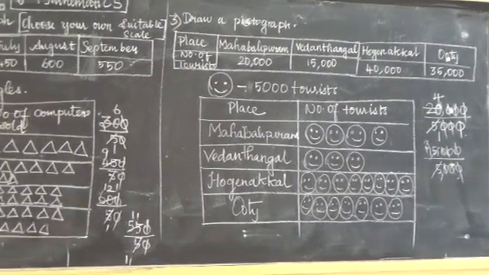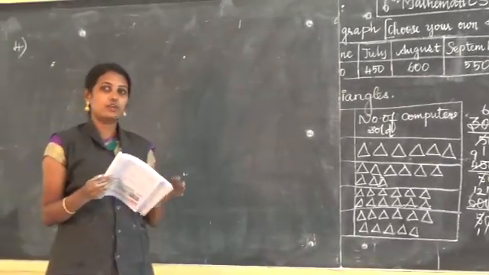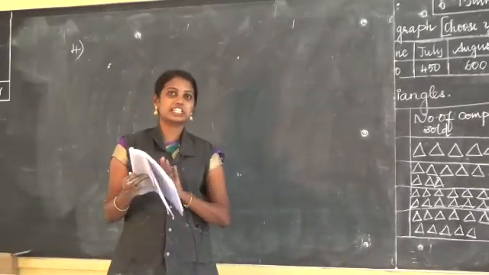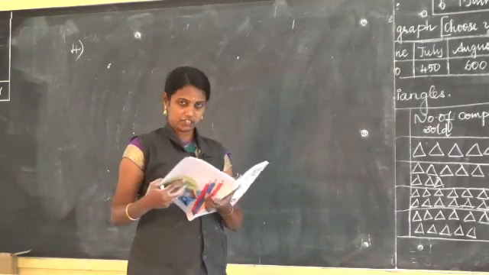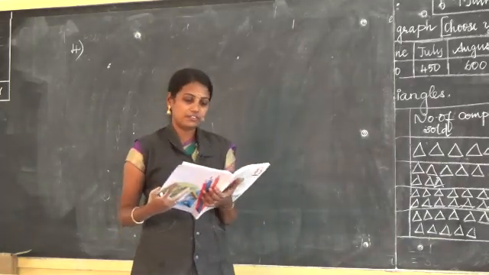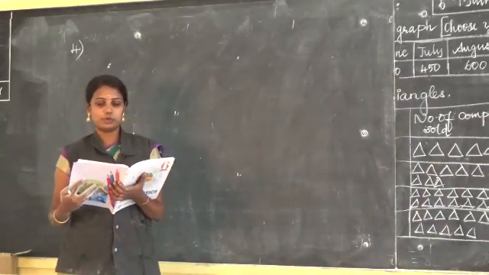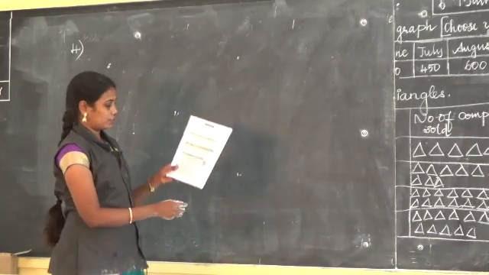Question number 4, everyone please take your book, page number 98. We are going to observe the book, what is given in the book. The pictures and the table are given in the book. Listen to me, we are going to answer the following questions. First question is, which is the most popular game among the students?